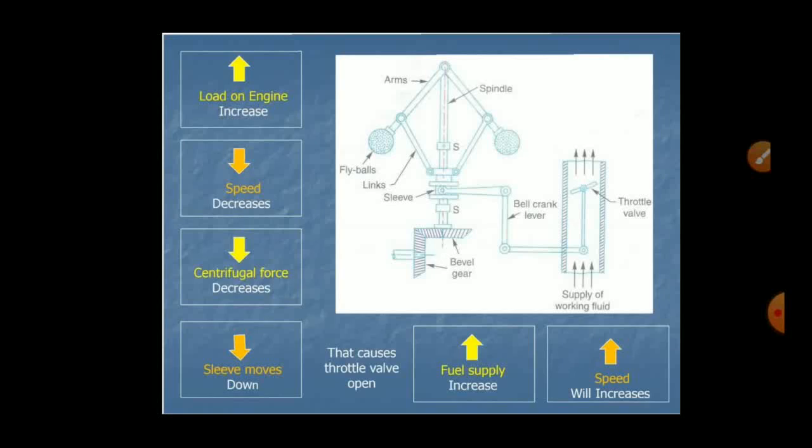Now let's see the summarized chart of the centrifugal governor. When the load on the engine is increased, the speed decreases. At the same time, centrifugal force also decreases. As centrifugal force decreases, the sleeve moves downward. That causes the throttle valve to open, so the fuel supply increases. At the same time, as fuel is increased, the speed of the engine will increase.